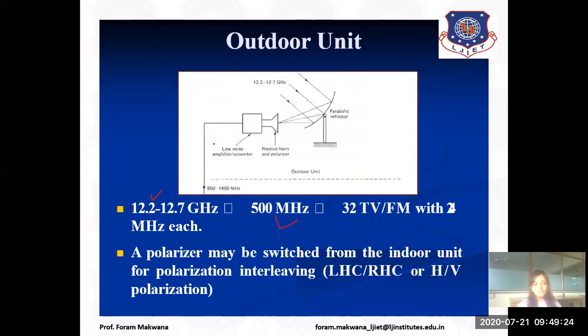What we mean by polarization we have already discussed: polarization means orientation of the wave. There are different types of polarization, that is vertical polarization, horizontal polarization, elliptical, circular. Over here, we are going to use circular polarization. It can be left-handed or right-handed, or you can say we will use horizontal or vertical polarization.